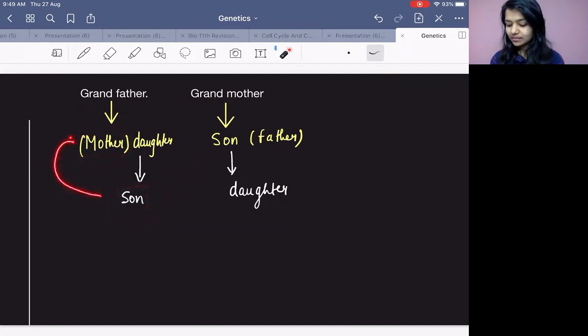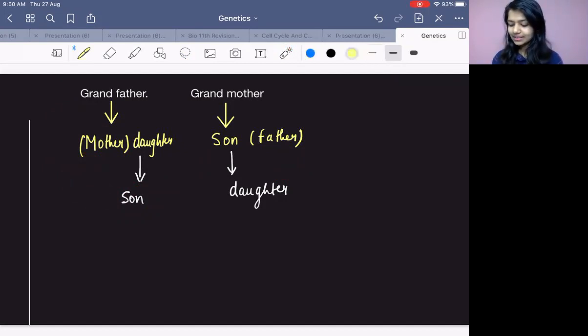So when mother has the tendency to give the disease to son, or when father has the tendency to give the disease to daughter, what is happening? They are not transmitting the disease to the same gender. Mother to son, father to daughter. So grandfather to daughter, and then that mother transmitting the disease to son.